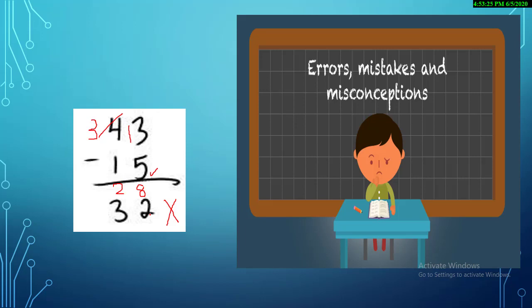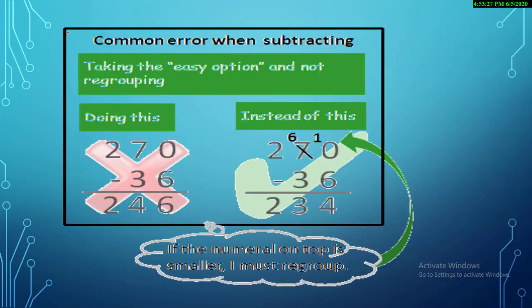Okay, next slide is common error when subtracting. Okay, look at this question. First of all, this pink cross, what is the mistake in it? 0 minus 6, answer is 6. Is it correct? No, because it's more on the floor, so the child needs to go to the next door, but he subtracted totally wrong. 0 minus 6, answer is 6, which is totally wrong.